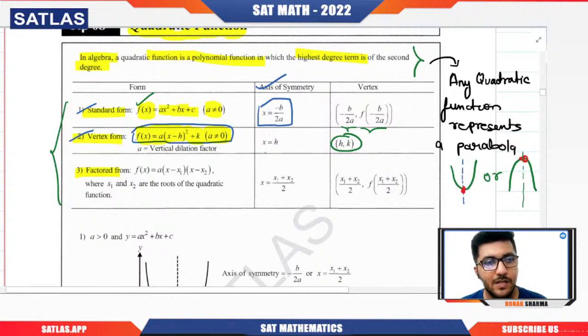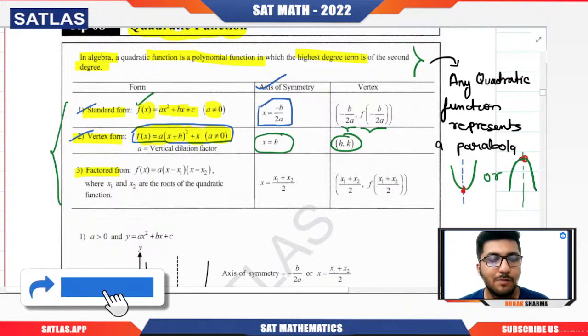And x equal to h is the axis of symmetry. So remember that here we have a times x minus h whole square, and then we have plus k. Students write a times x plus h whole square plus k. No, it is x minus h whole square plus k. Remember this.